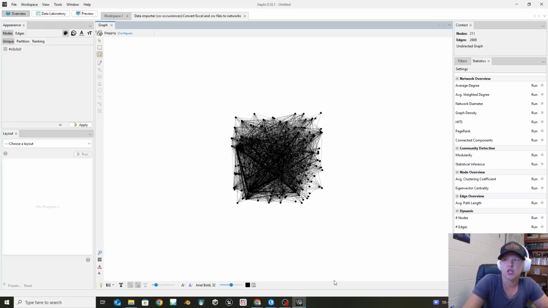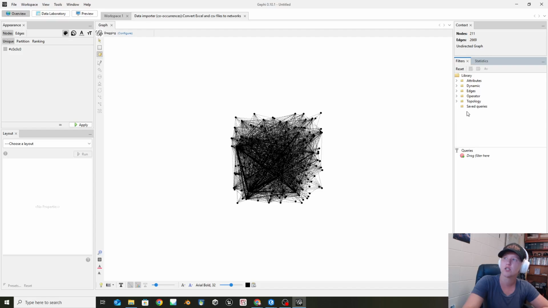So if we go over into overview, this is what it'll initially look like. In Gephi, it's going to try and maximize the amount of space within some sort of quadrant. So you're very rarely going to leave it like this, because you actually want to be able to see what's happening here. Now, this is where you get into, okay, so we've got nodes, we've got layouts, and then we have all of these different statistics in here.